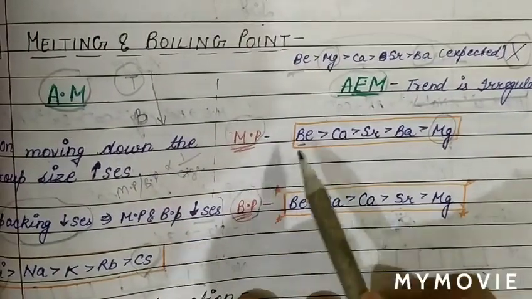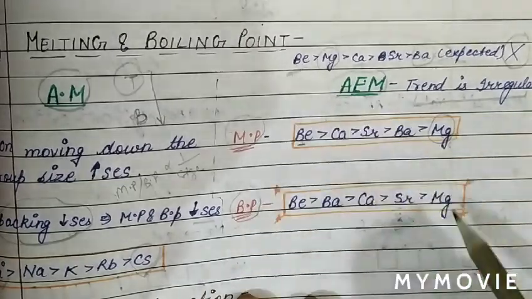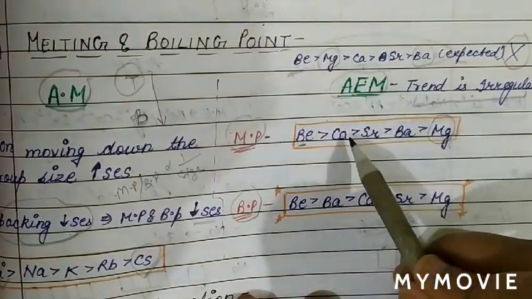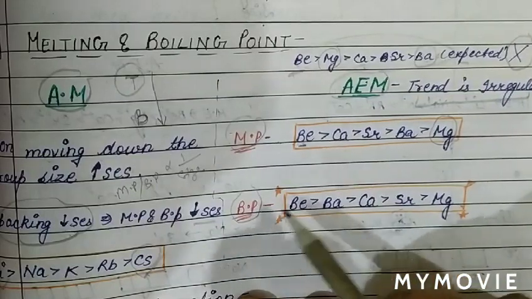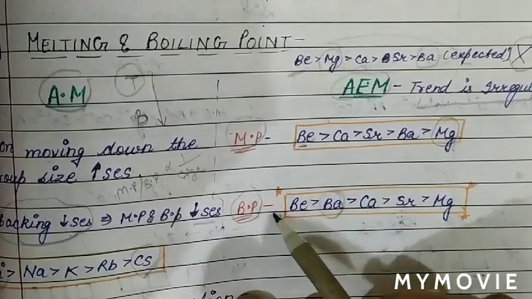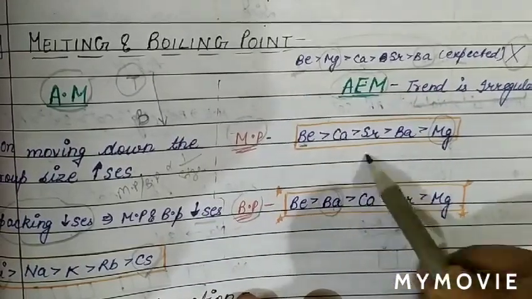Also in the case of boiling point, write beryllium first and magnesium last. But here change the order. Then in case of boiling point, we put barium first due to large size. We put barium first, then calcium and then strontium.